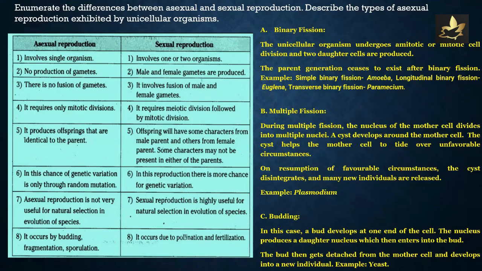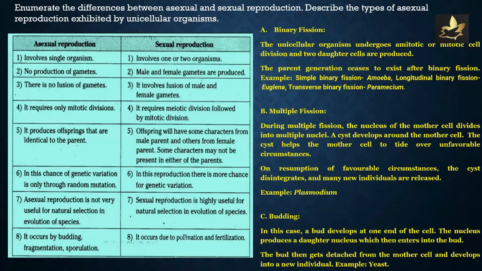Asexual reproduction requires only mitotic division, while meiotic division followed by mitotic division is seen in sexual reproduction. Asexual reproduction produces offspring that are identical to the parent, while offspring generated through sexual reproduction have some characters from the male parent and others from the female parent, while some characters may not be present in either of the parents. That's a very important point.